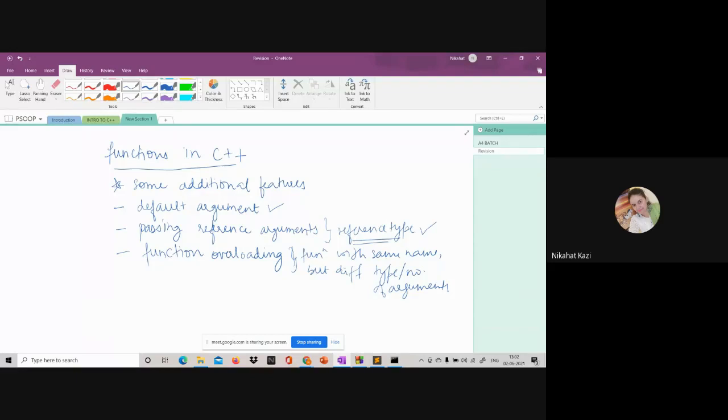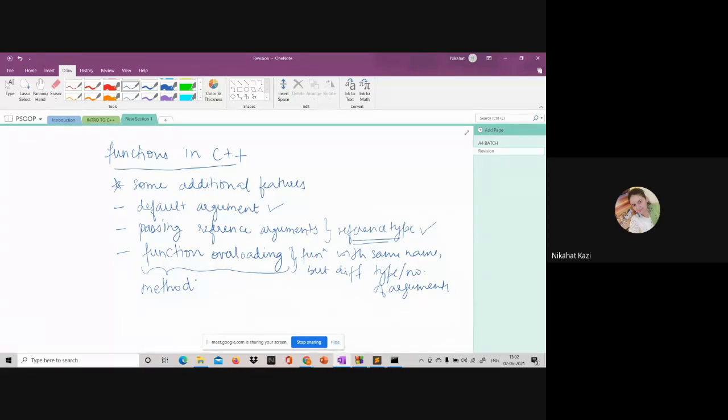But in C++, this feature is added, and it will be helpful in the object-oriented concept of polymorphism, where instead of function overloading you will have what is known as method overloading. So these are the additional features added as far as functions are concerned in C++. Before I jump to these functions, let me discuss the last thing, the reference argument.